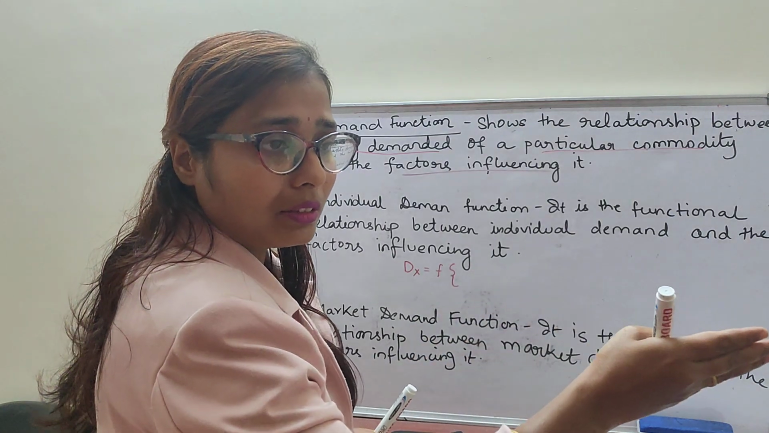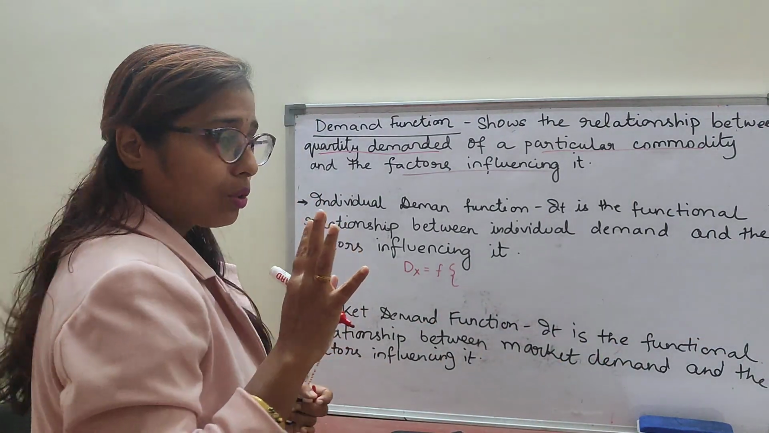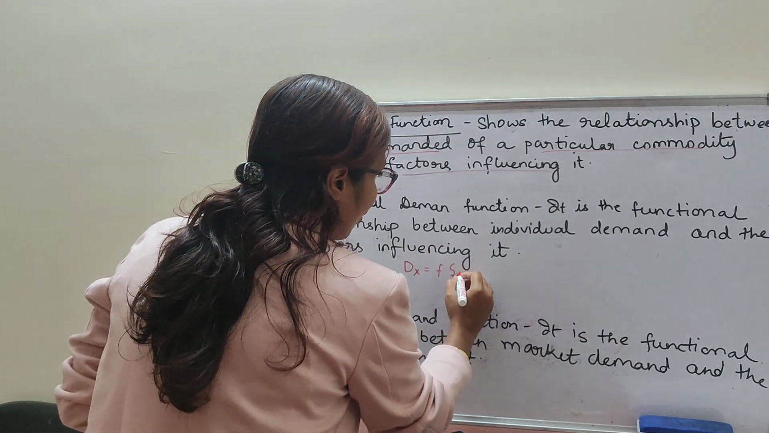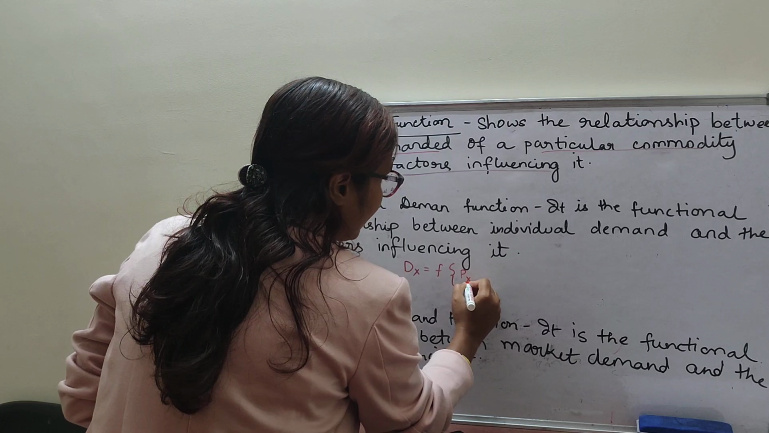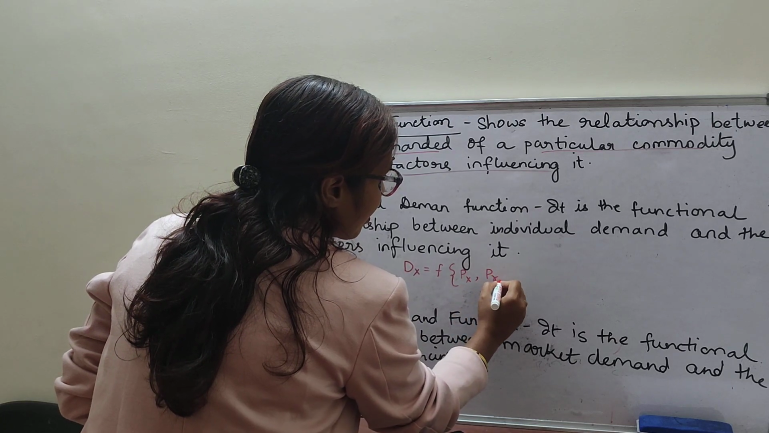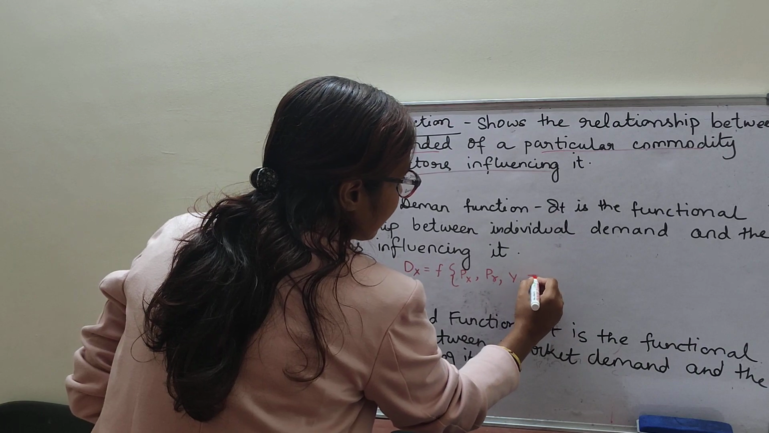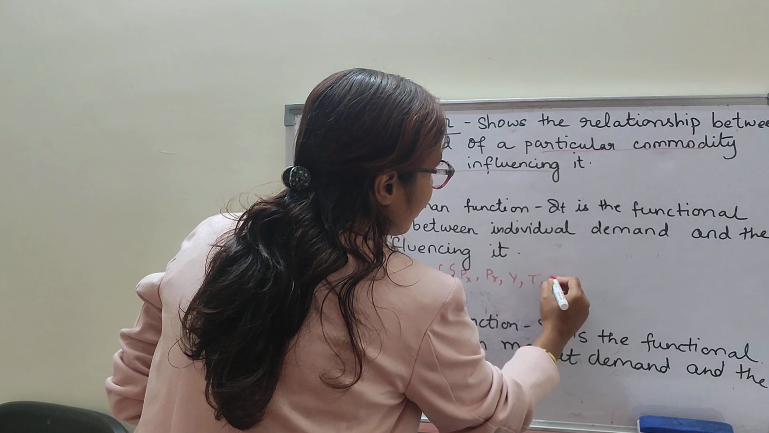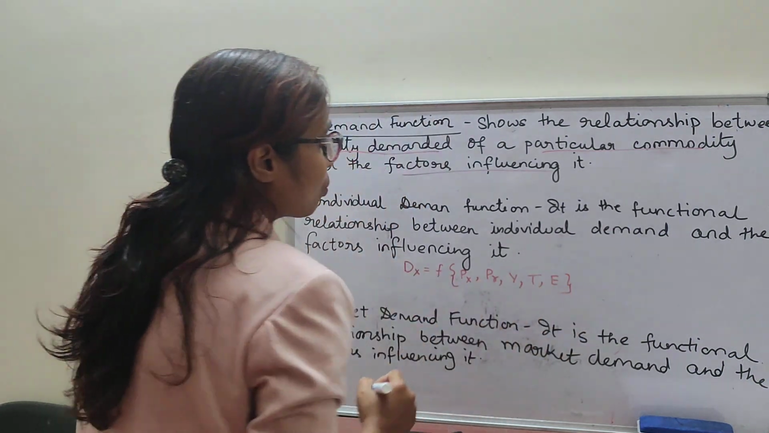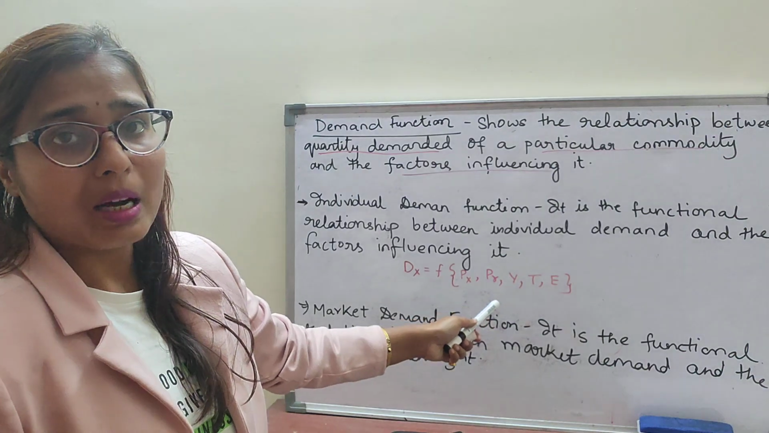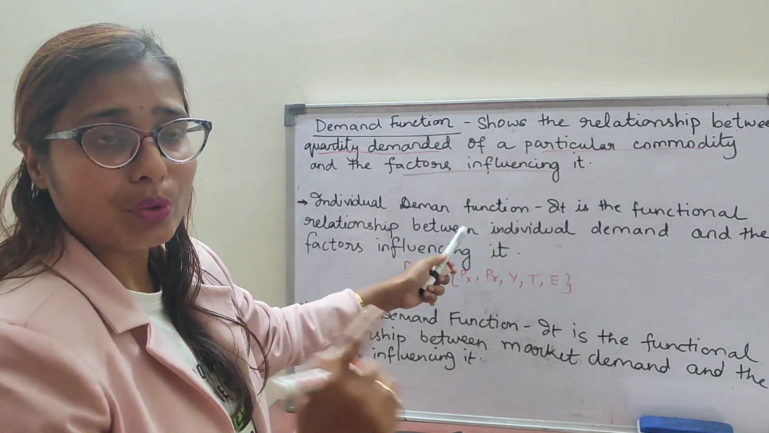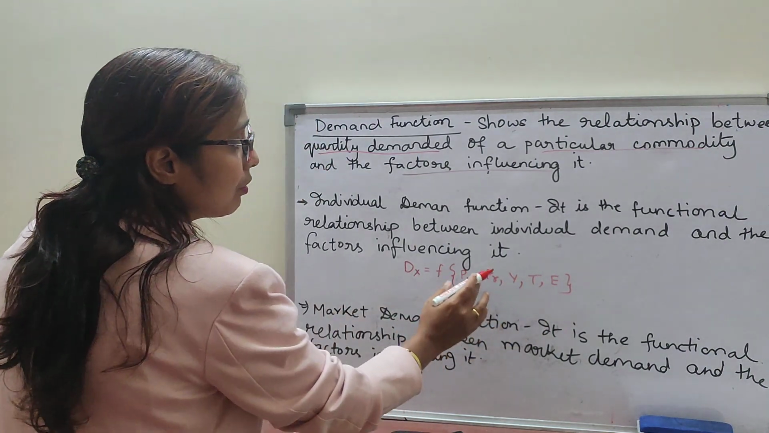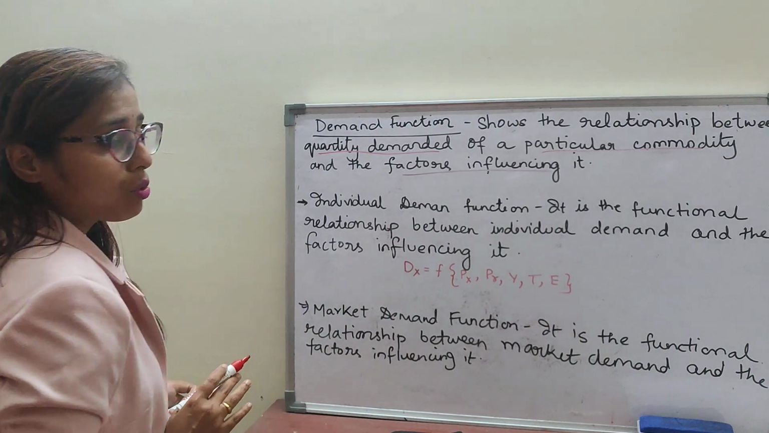What I taught you in the determinants of demand, those 5 topics you need to cover in this individual market demand. First of all, the price of the X commodity, price of the related goods, income of the consumer, taste and preference, and last one is expectations of change in the future price. So these 5 variables will come under the individual demand function, which you have learnt in the determinants of demand. Clear? So these are the variables, and this is the demand for X commodity.